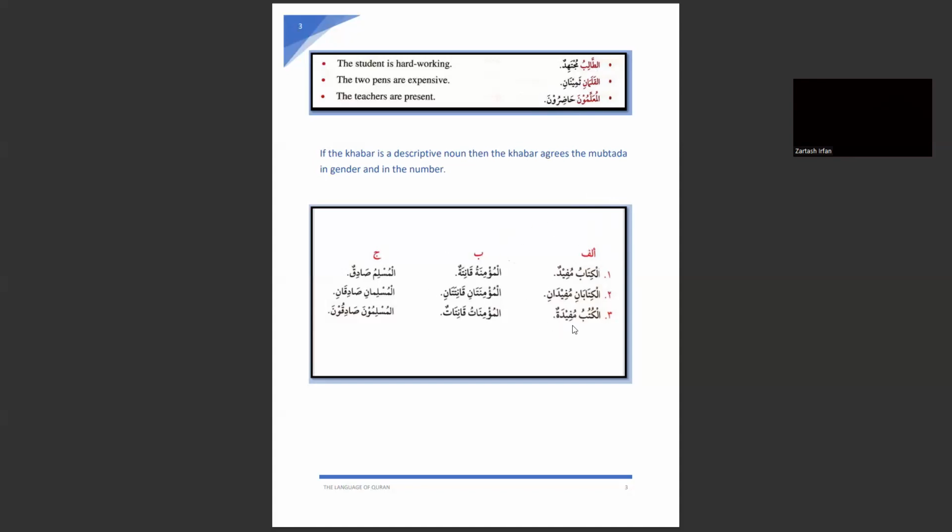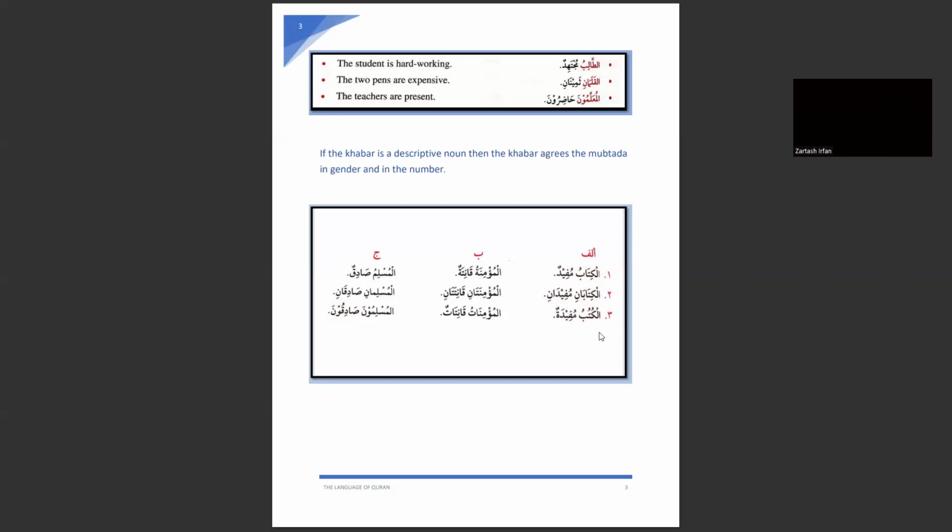Again, we can see here we have used the mufrad form, the musanna form, and the jama form of kitab. Al-kitabu, al-kitabani, al-kutubu. As I told you, jama mukassar doesn't have any particular rule.